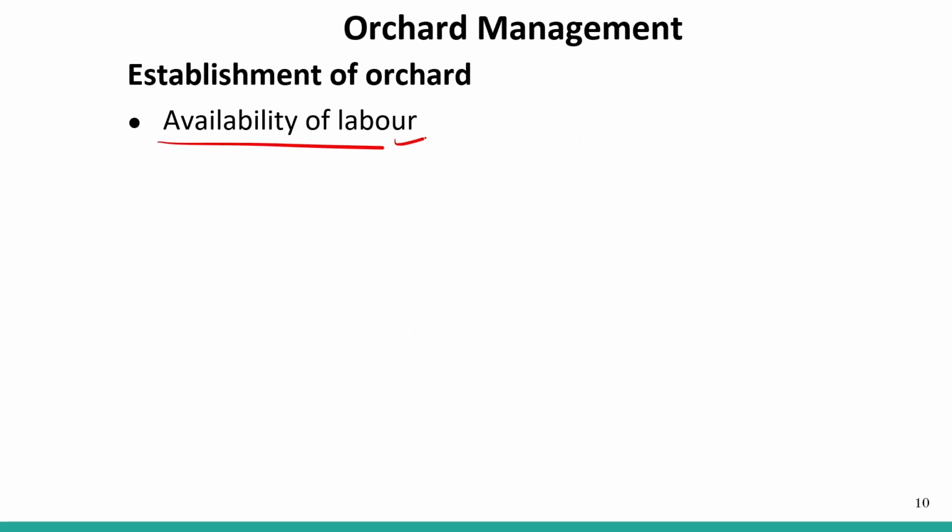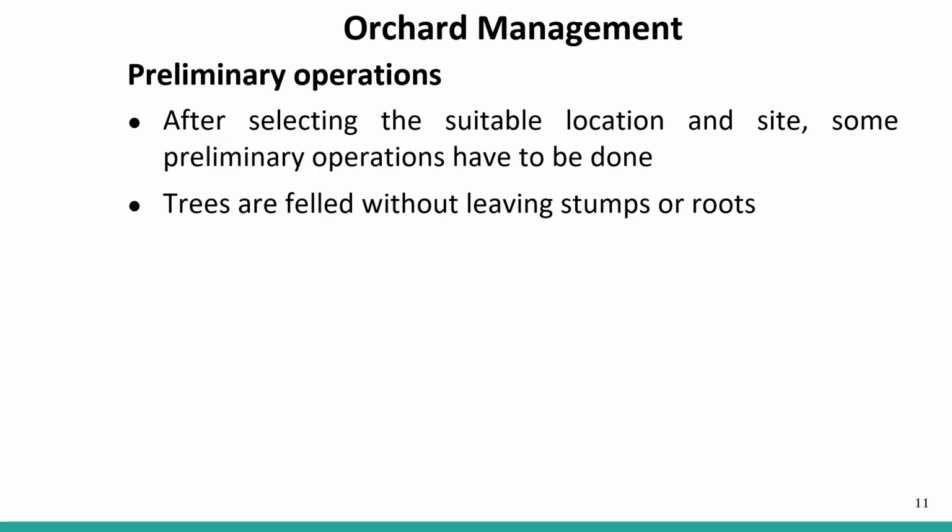Availability of labor. This is also a very important aspect, because you cannot do all your work yourself. You are dependent on labor for management of the fruit crop and for harvesting the fruit crop. There are a lot of things that you have to manage in your orchard, and for all that management you require labor. So whether labor is available around your orchard or not should also be considered.